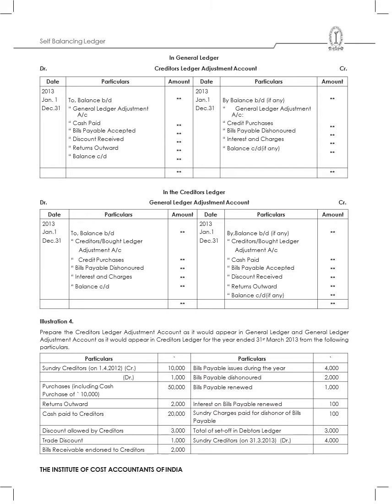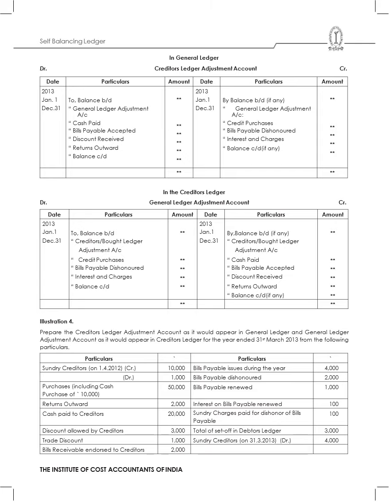Now the question is, I have got opening balance of sundry creditors 10,000. I've also got debit balance 1,000. Then I've got purchases including cash purchase 50,000. Returns outward is 2,000. Cash paid to creditors 20,000. Discount allowed by creditors 3,000. Trade discount 1,000. Bills receivable allowed to creditors 2,000. Then I've got bills payable during the year 4,000.